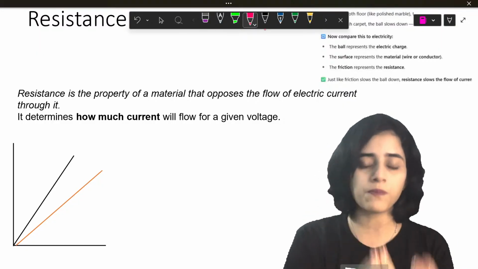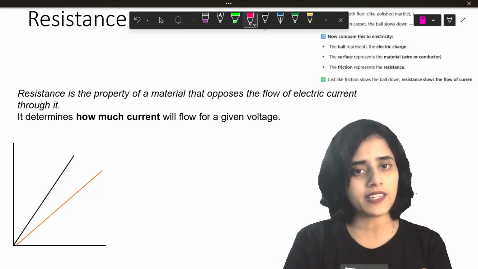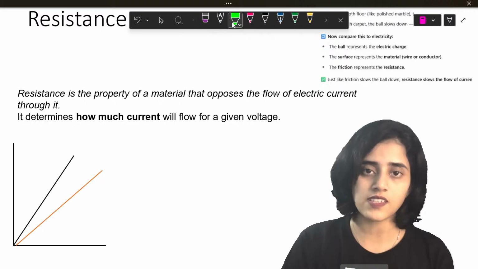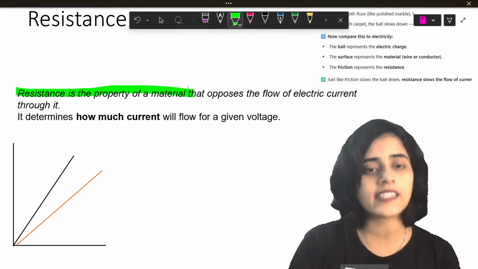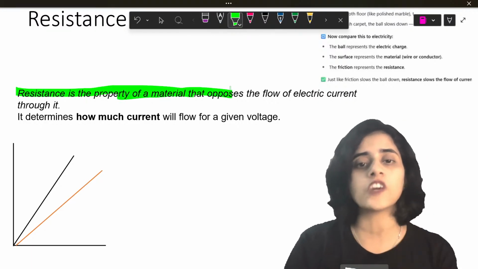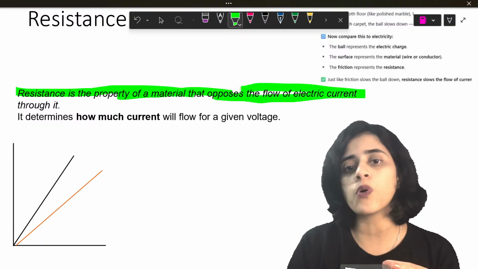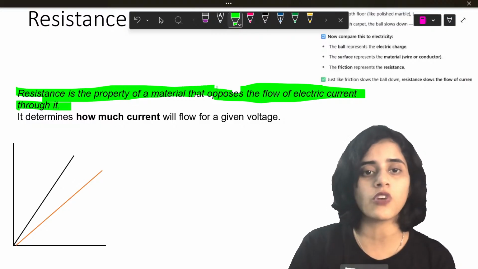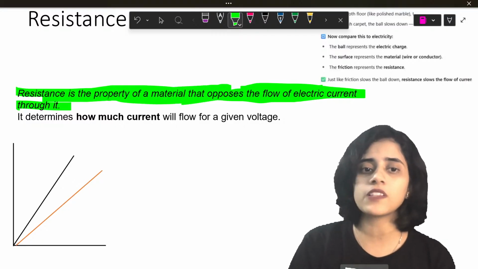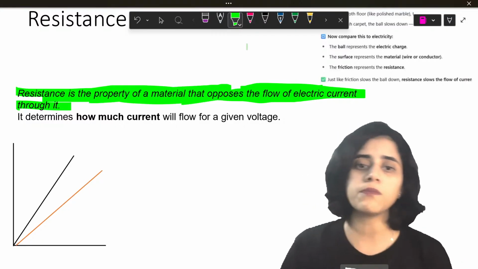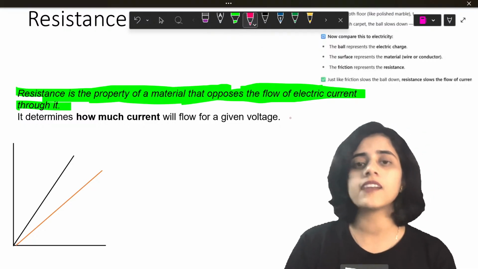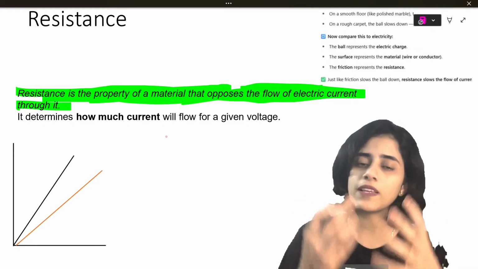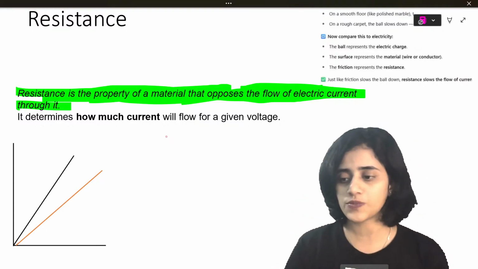Each of these wires is made out of different materials. Each of these materials will have a certain value of resistance. So that is why we can say that resistance is a property of a material that opposes the flow of current through it. It only depends on the properties of the material. And resistance also tells us how much current will be there for a given voltage.